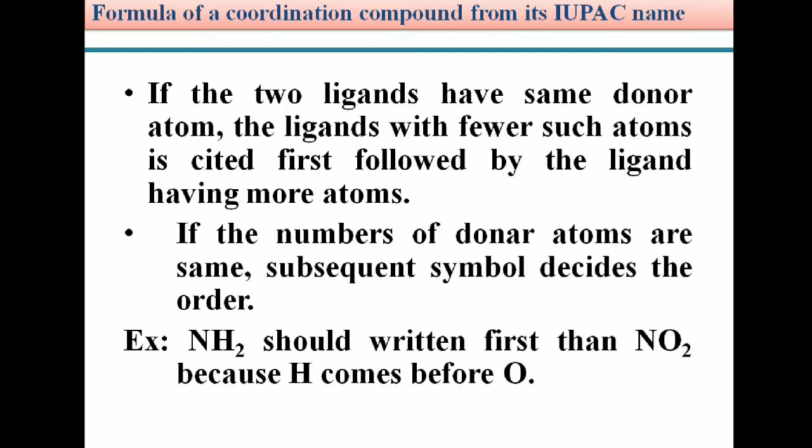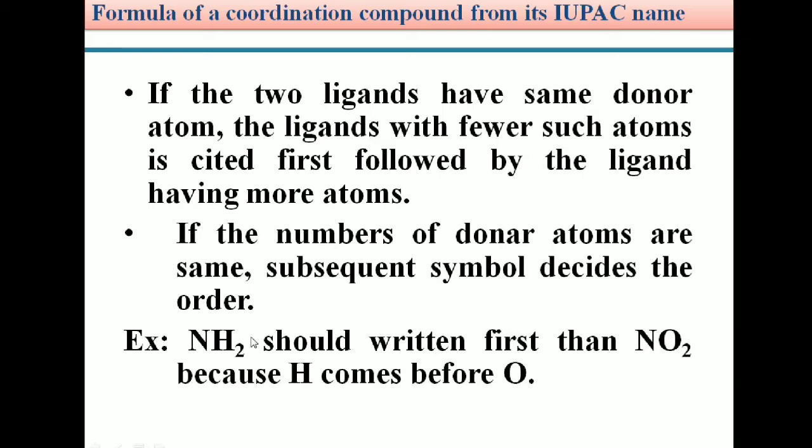Next, suppose two ligands have the same number of donor atoms; the ligand which has the lesser number of atoms should be written first, followed by the ligand which has more atoms. Similarly, if the number of donor atoms is the same, for example NH2 and NO2, here both donor atoms are nitrogen and the number of donor atoms is also similar, but we should follow the subsequent symbol.